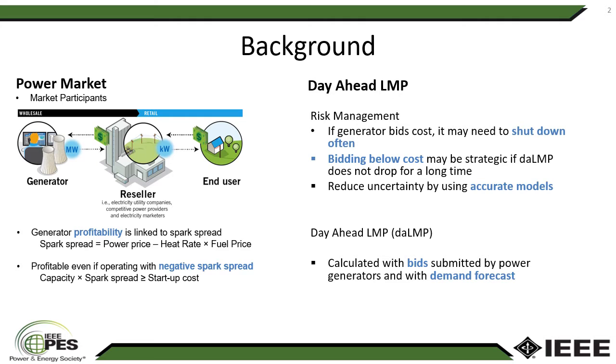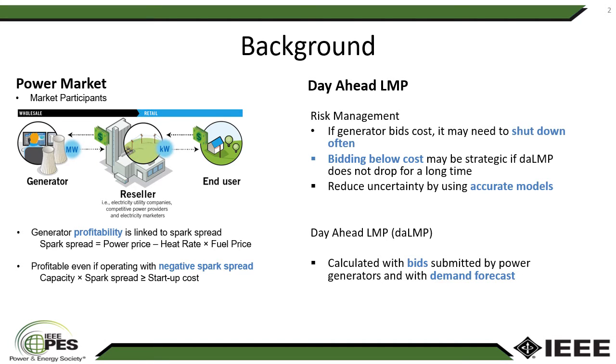Now, profitability is usually linked to spark spread because there are cases in which a generator may still be profitable even if the spark spread is negative. And that is when the losses that a generator would incur by producing below cost are less than the money that it would take to shut down the equipment and to start it over again.